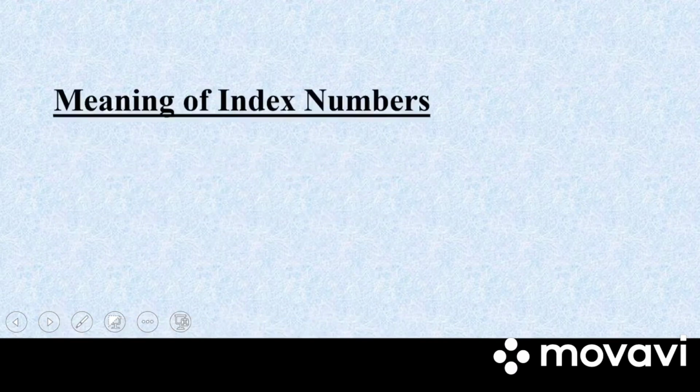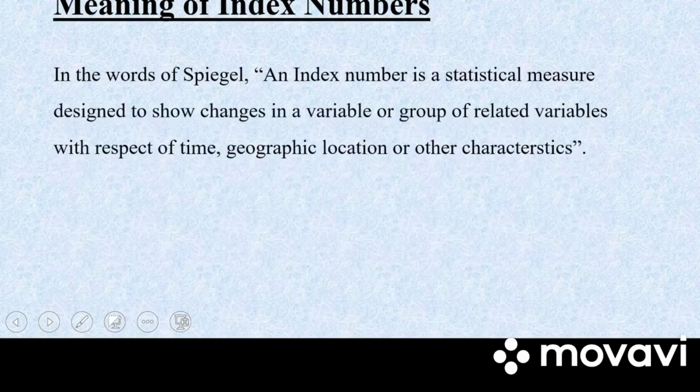So in case of index number, there will be a base year and there would be a current year. The base year helps us to compare the changes in the variable over the different years. Okay. So first, what is the meaning of index number?